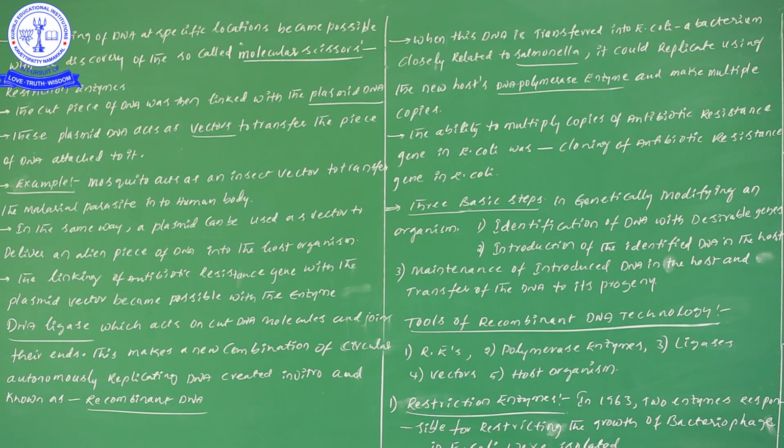For example, mosquito acts as an insect vector for the transfer of a malarial parasite into the human body. Let me take that example: the mosquito moves from one place to another, or from one human body to another human body. While moving, it definitely transfers, meaning this mosquito is acting as a vector to transfer the malarial parasite from one human to another human.